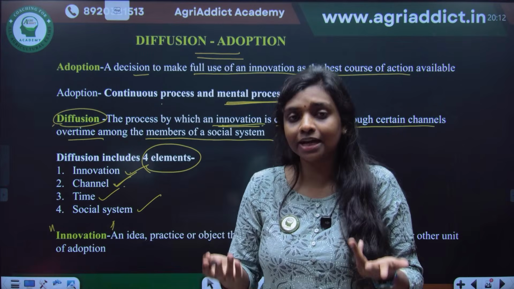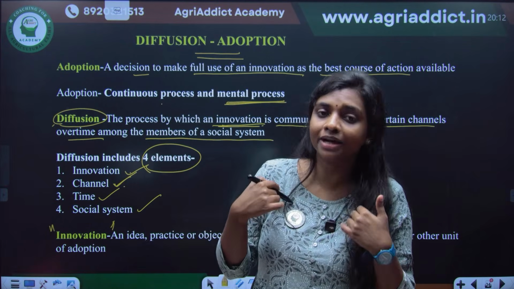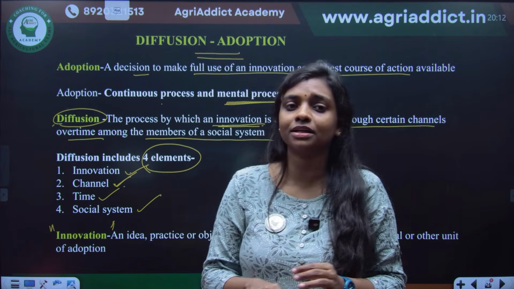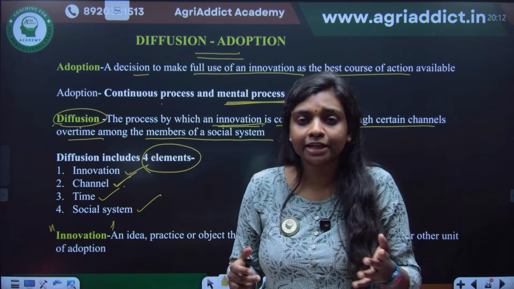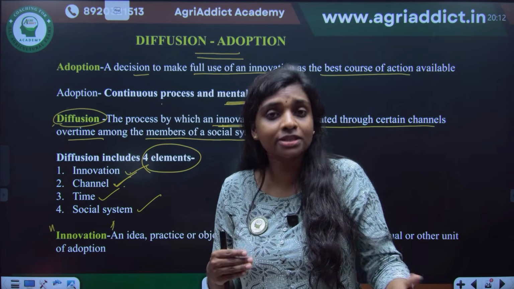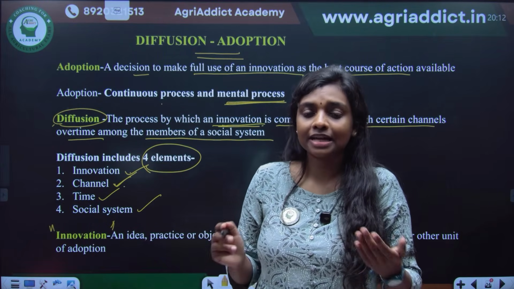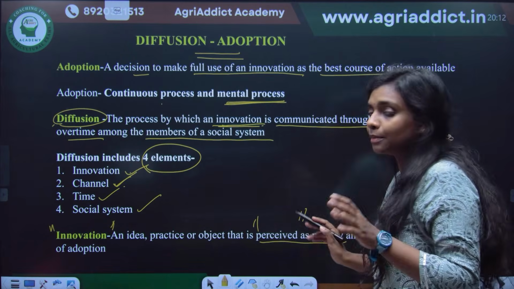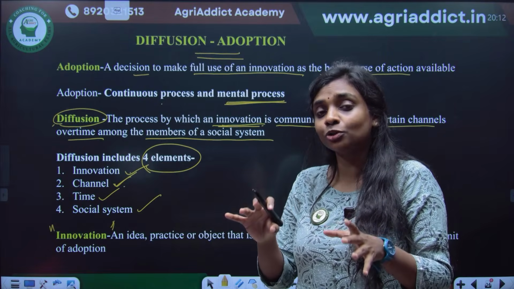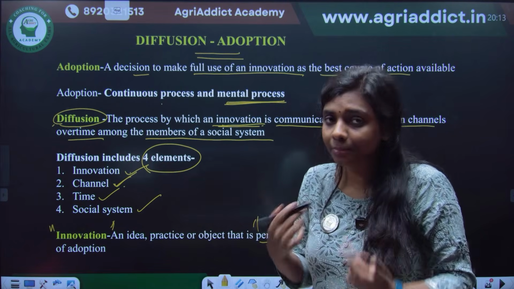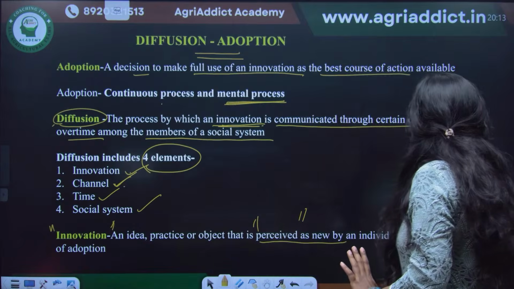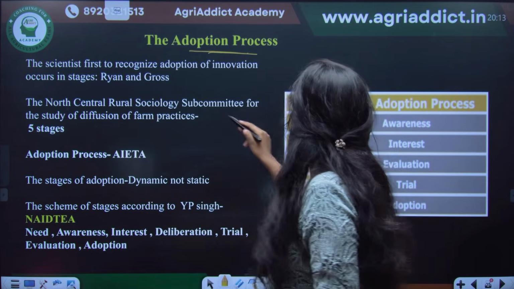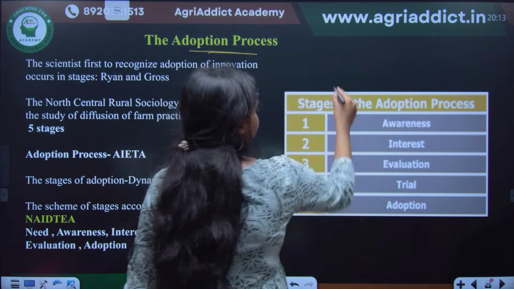If it is an idea or object which is perceived as new by a person, that is called an innovation. Because if I have known about this particular technology for a long time, and still I am choosing not to use it, that is not an innovation. So anything that is perceived as new, the term perception is the important term here. Even though the technology existed before, if it is new to me, then it is an innovation. Okay, so the adoption process, one of the important things. So this is the adoption process. I think it might be a little bit clear.